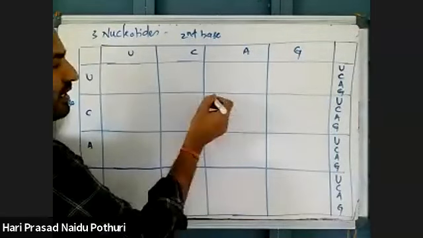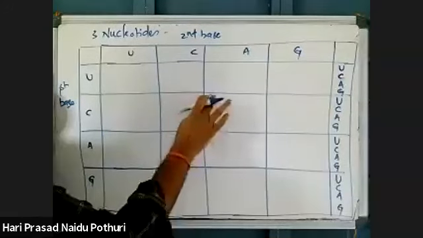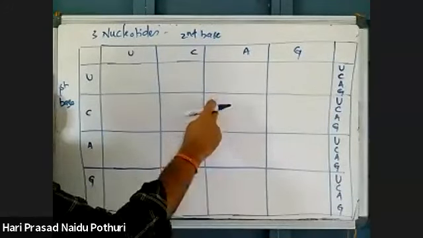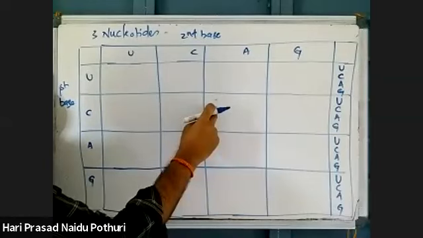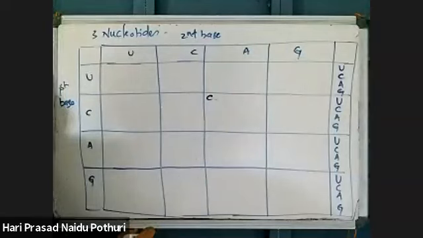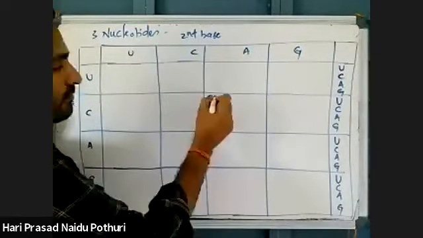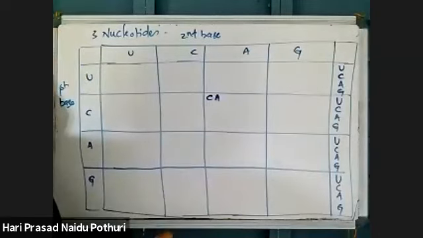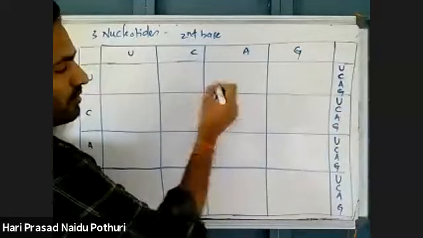Suppose if I take here, what is the first nucleotide here? Tell me. For this box, what is the first nucleotide? First nucleotide is C. Second nucleotide, A. Third nucleotide, U. You can write.